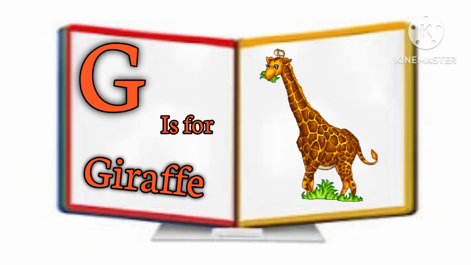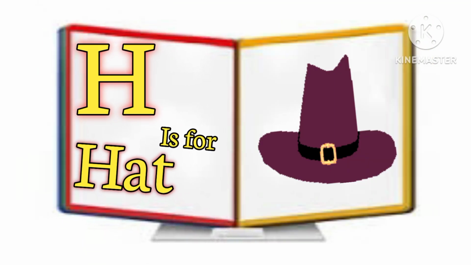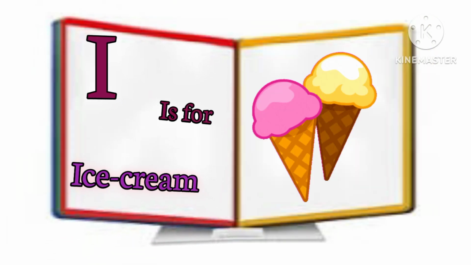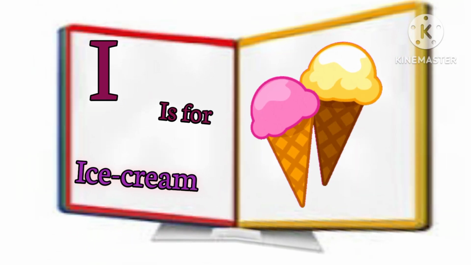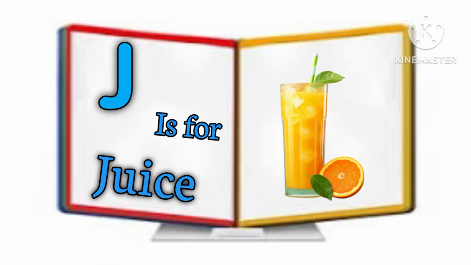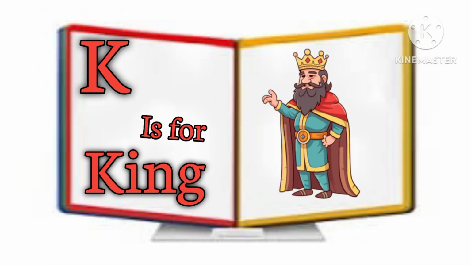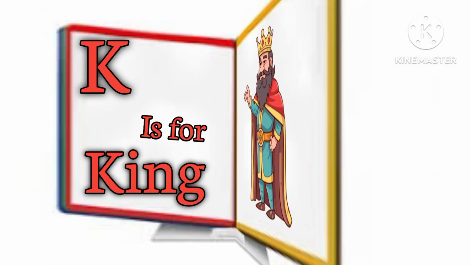G is for giraffe. H is for hat. I is for ice cream. J is for juice. K is for king.